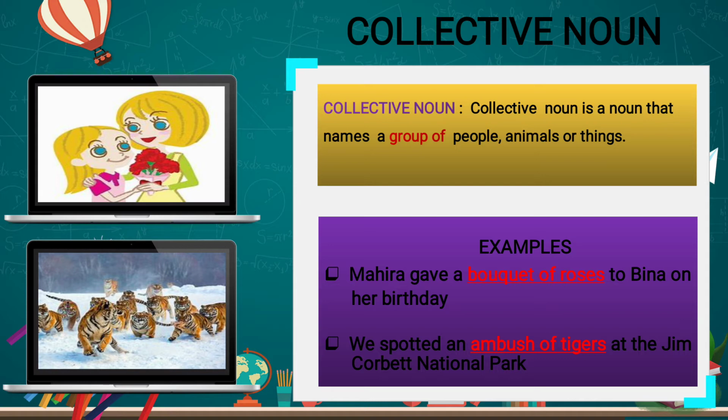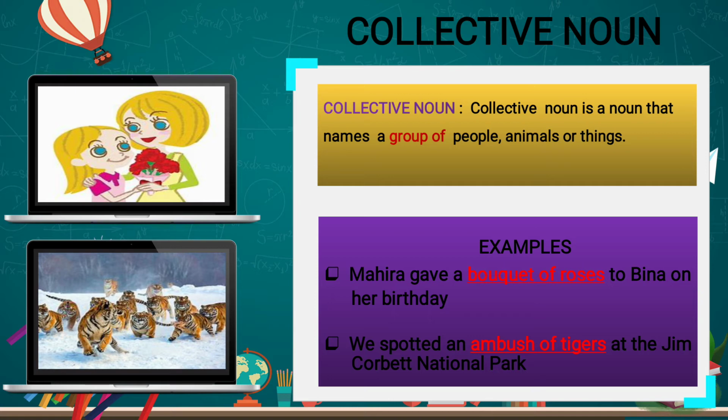In the up one you see a bouquet of roses. So many rose flowers combined together make a bouquet. Mahira gave a bouquet of roses to Beena on her birthday. So here bouquet of roses, as it is a collection of flowers in a group, that's why it is a collective noun. The second one, so many tigers are all together there in a group, that's why it is a collective noun, ambush of tigers.